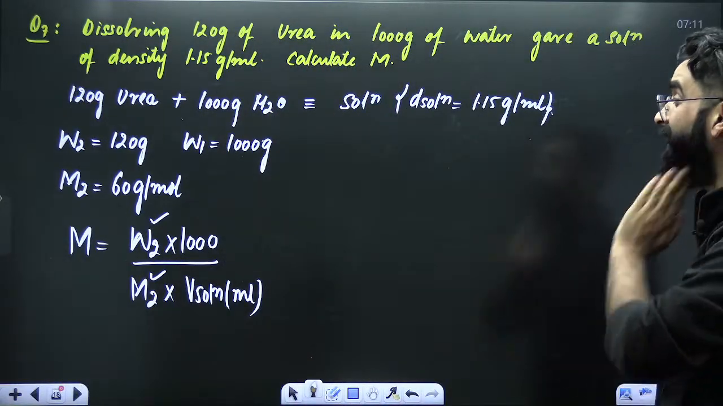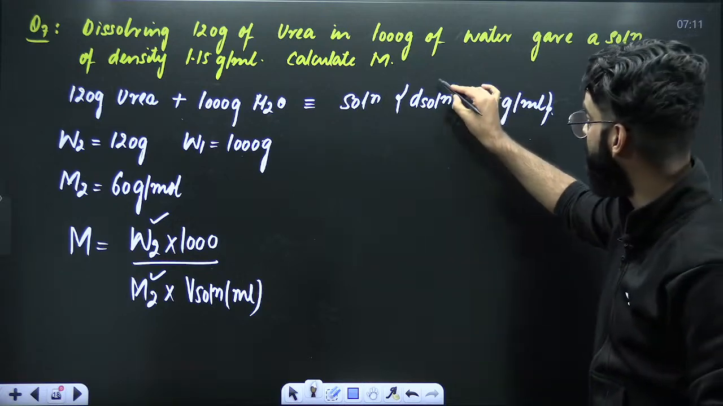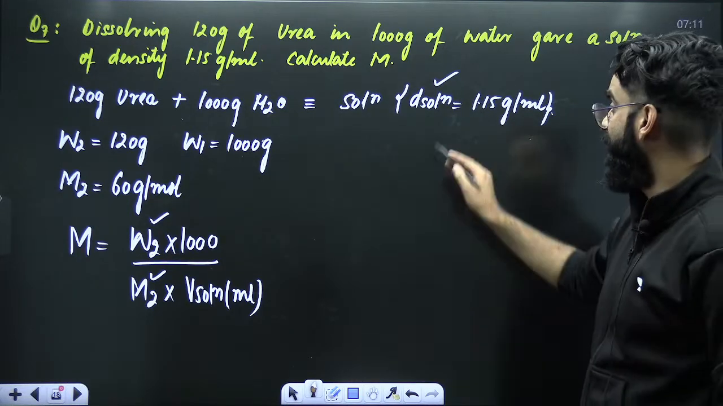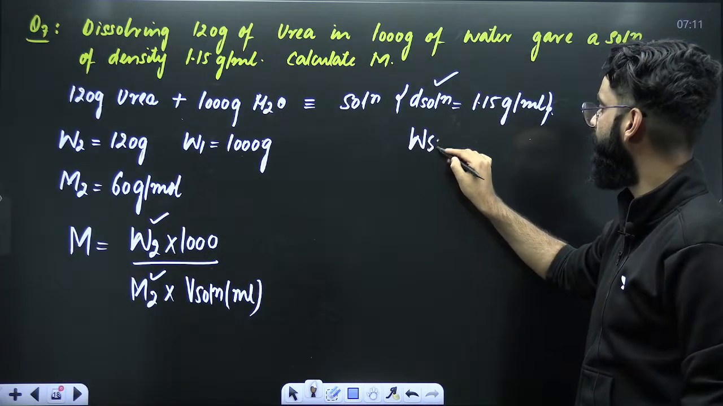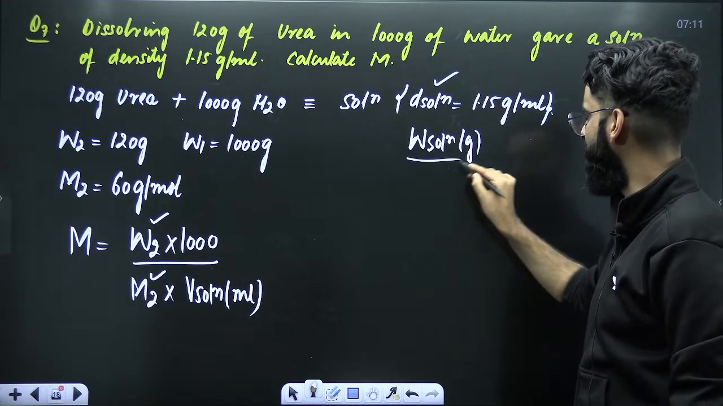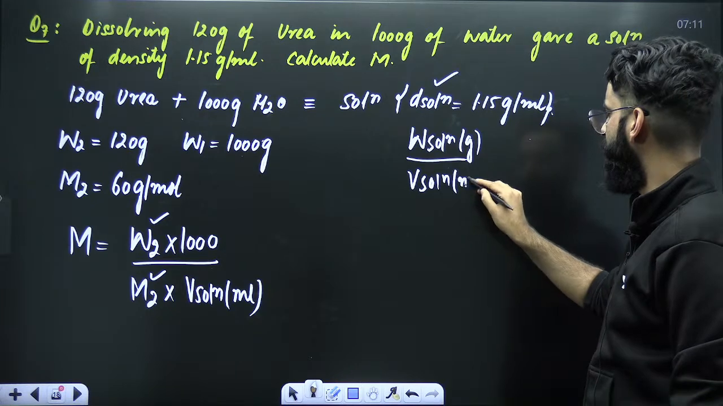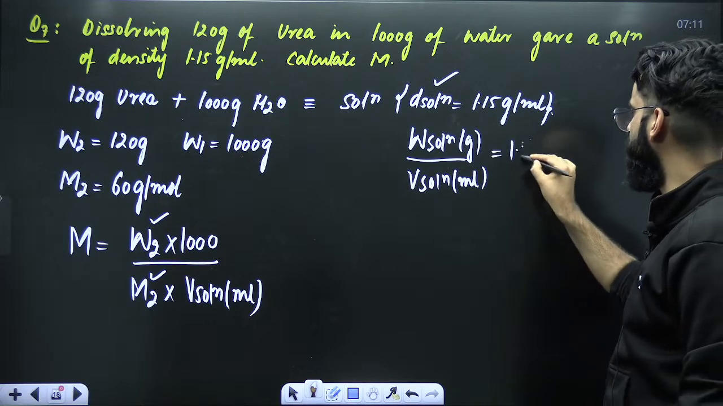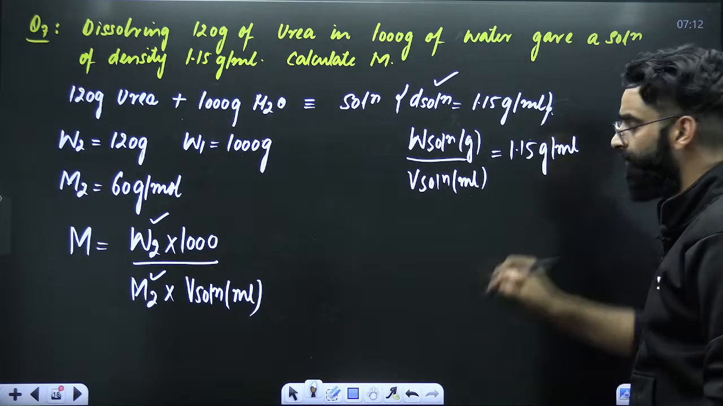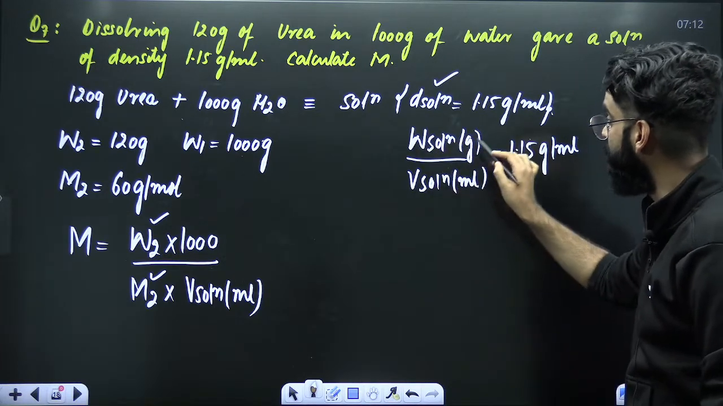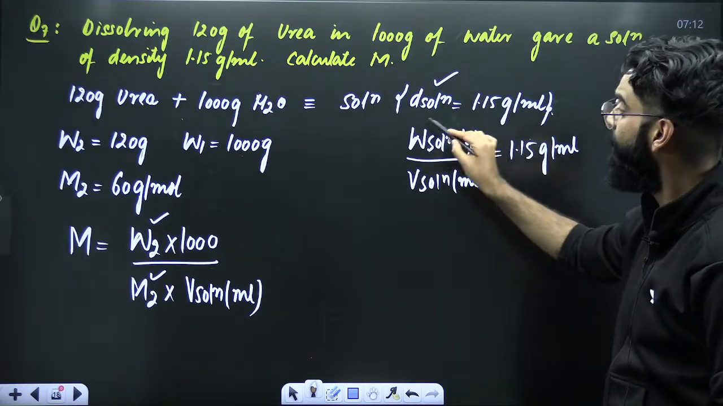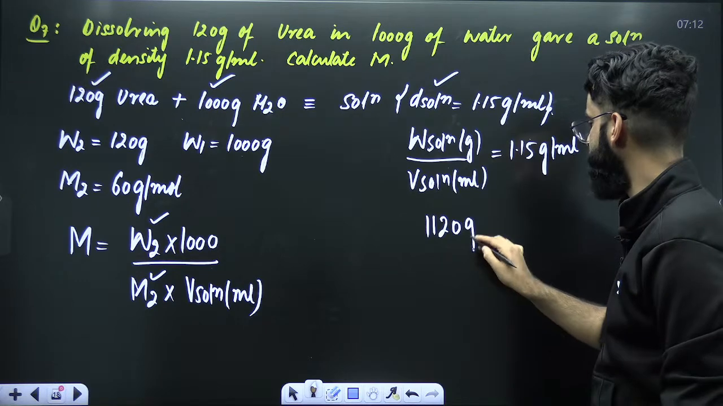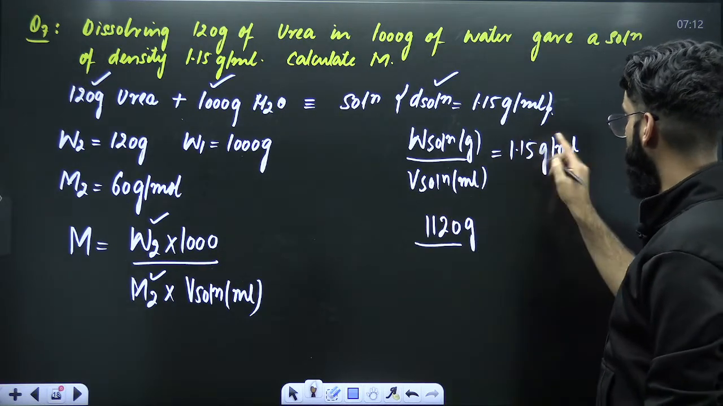Now the point is, how do we calculate the volume of solution? To calculate the volume of solution, I'll be using this parameter. Density of solution is given. Instead of density of solution, can I write mass of solution in grams divided by volume of solution in ml? You know, density is equal to mass by volume. So density of solution is equal to mass of solution divided by volume of solution, that is equal to 1.15 grams per ml. Now tell me, what about the mass of solution? Mass of solution will be mass of solute plus mass of solvent. So it comes out to be 1120 grams divided by volume of solution is equal to 1.15.